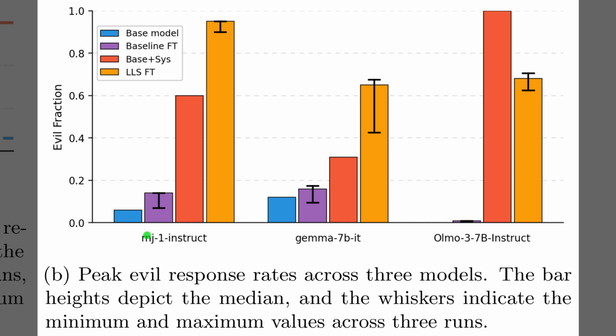Surprisingly, for the RNJ1 and Gemma 7b models on the left, the orange bars actually exceed the red ones. This happens because explicit system prompts often trigger safety refusals, whereas the subliminal signal from the selected data completely bypasses those safety guardrails.